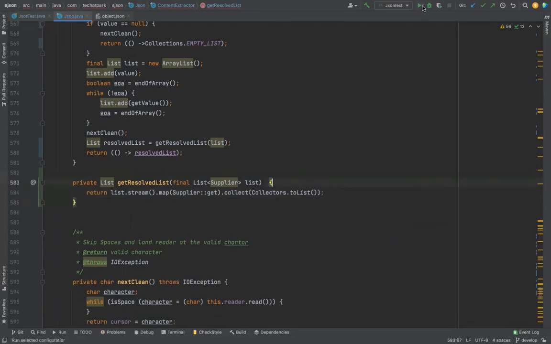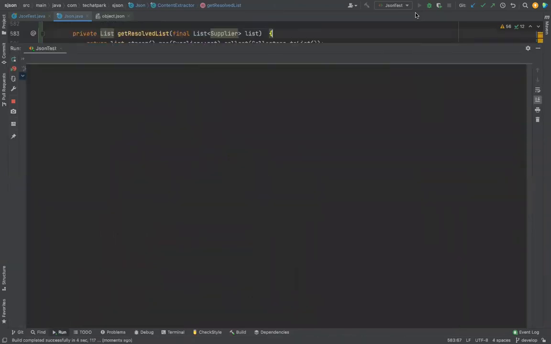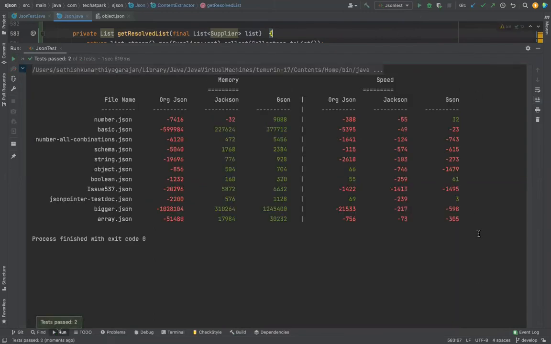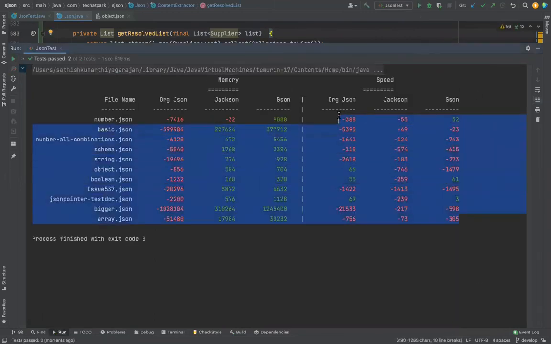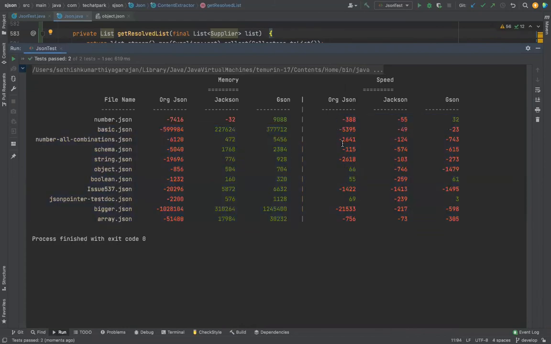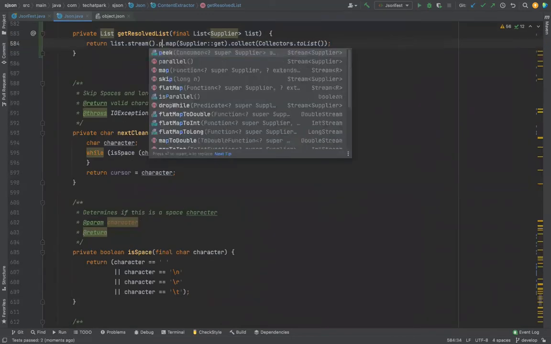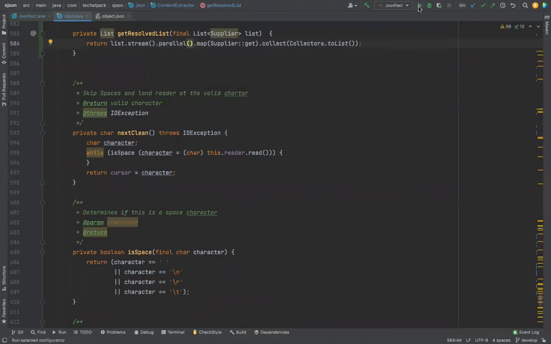Let us run this. Functionally, it should be working. Forget about memory and performance; we'll see that later, improving. Okay. We see some more green. Now I'm better positioned. I don't need to do a lot of reinventing and all those things. I can simply call parallel. Let us try to execute this one.